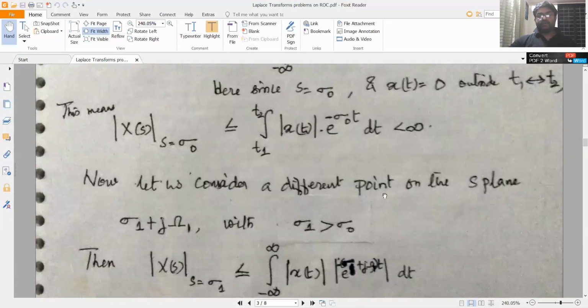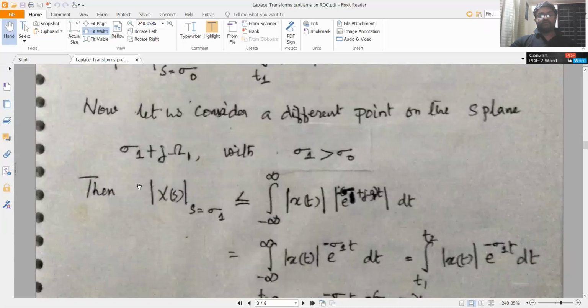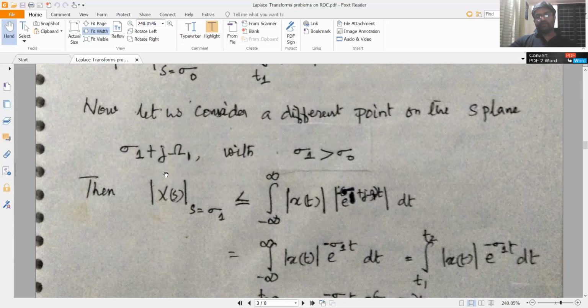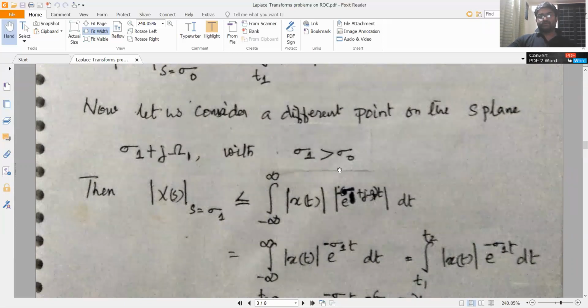Now consider another point on the s-plane. Let's say sigma 1 plus j omega 1, with sigma 1 greater than sigma 0. So we have taken a point on the complex s-plane with the real coordinate as sigma 1 and the imaginary coordinate as omega 1, that's sigma 1 plus j omega 1, located by the point sigma 1, omega 1 in the two-dimensional Cartesian coordinate space. We take sigma 1 to be greater than sigma 0.